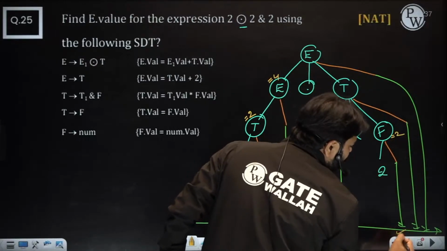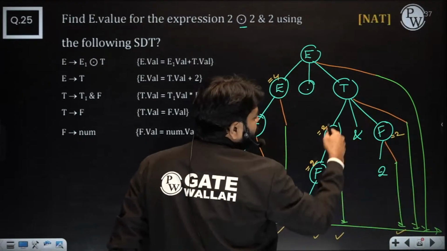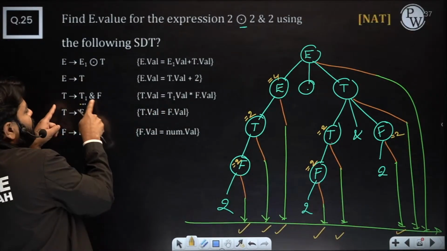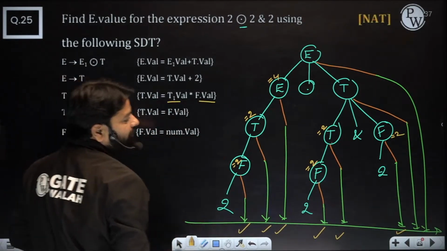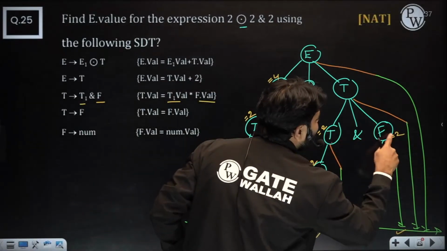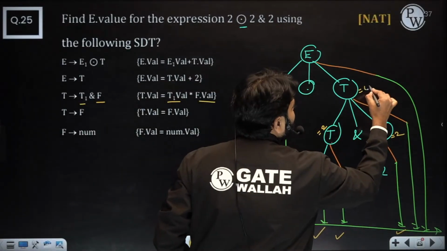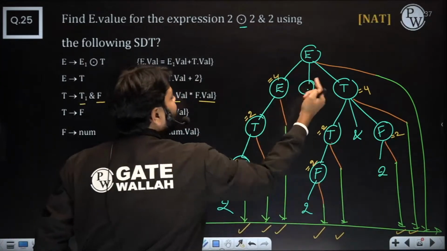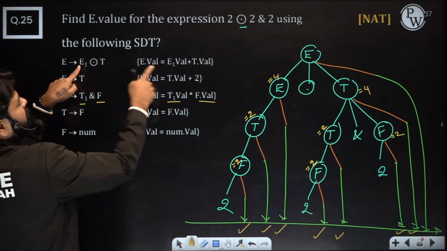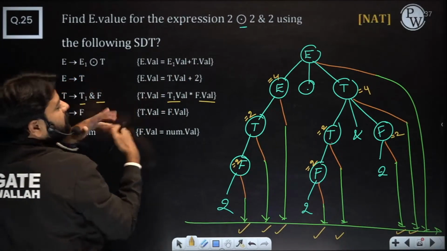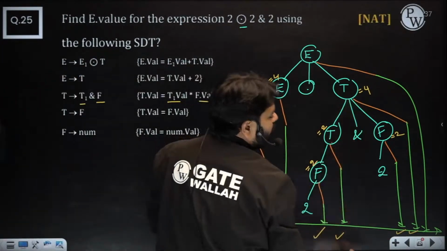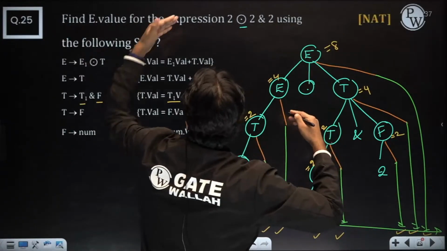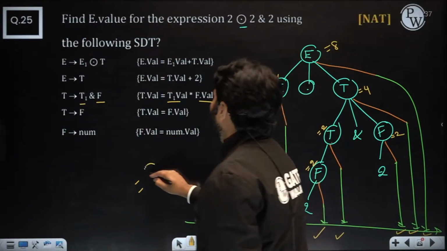So done. And next, this one, T to T ampersand F. So what are you doing? T multiply with F, T multiply with F, T multiply with 2, multiply with 2, 4. You get a 4 here, and you done that. Last one, that is E to E plus T, that is including dot. So you are just adding it, 4 plus 4, that you are doing here to the root, 8. So you want to compute the value at the root, so we'll get the answer is 8.